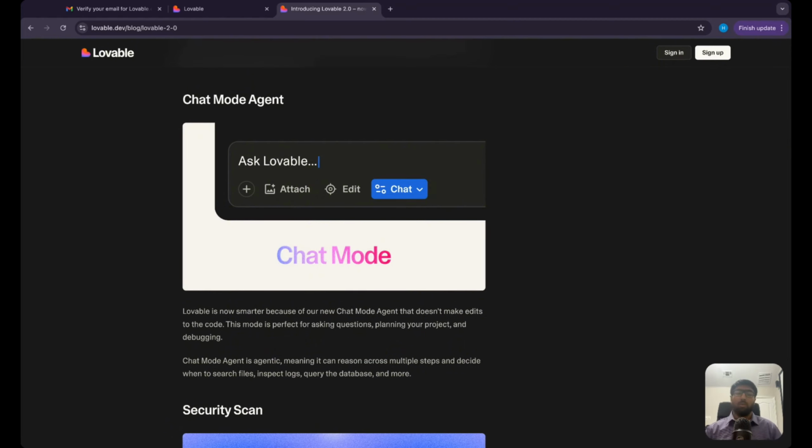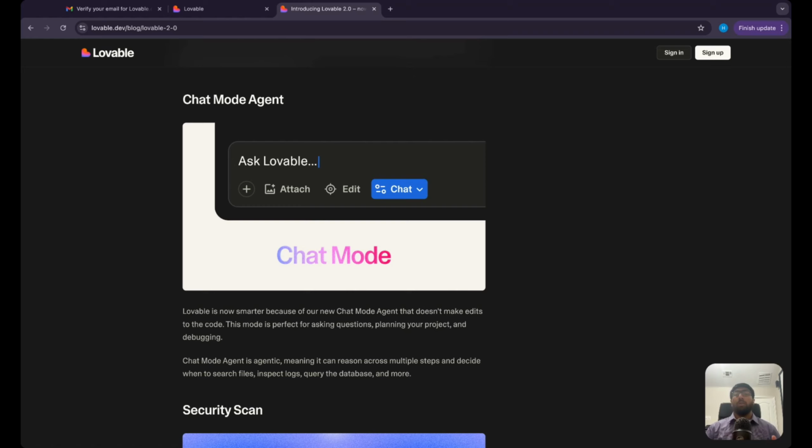How can I make this more professional and sleek looking? How can I make this application better? Maybe you want to ask it to change a specific thing, and you want to see what it recommends. So you can switch in and out of chat mode. When you're in chat mode, it won't make changes. It won't completely overhaul the web app that you're working on if you ask it the wrong thing, right? So this takes that part out.